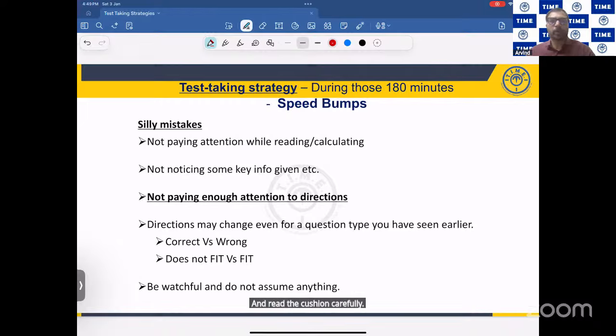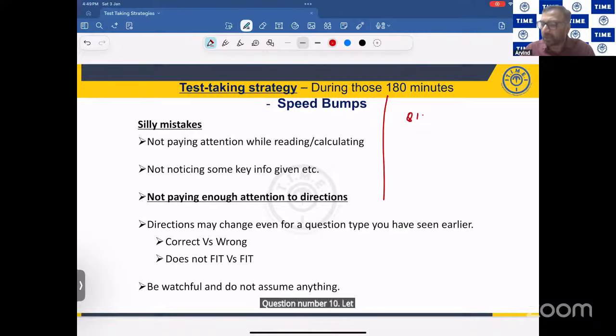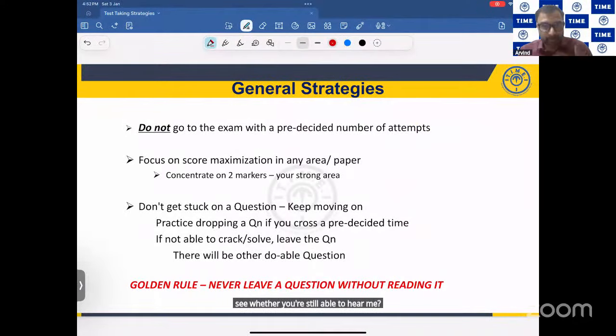One silly mistake happens like this: let us assume question number 12. You're reading the question and you feel happy, I got this question right. And it's a 2-mark question, even happier. In that happy mood, you will not be able to understand it properly.